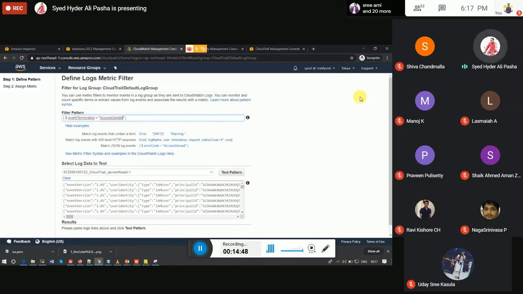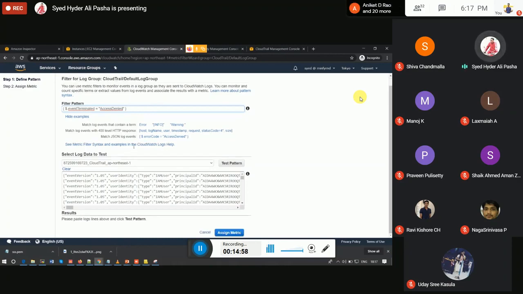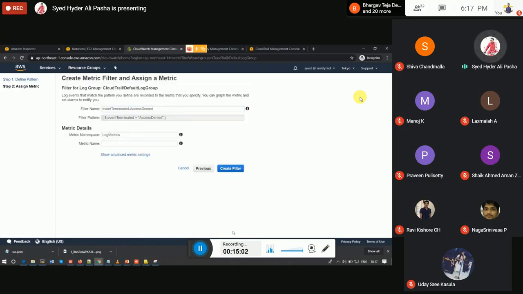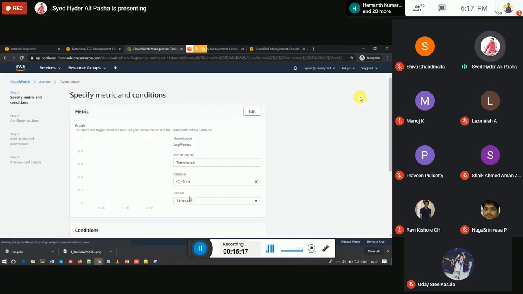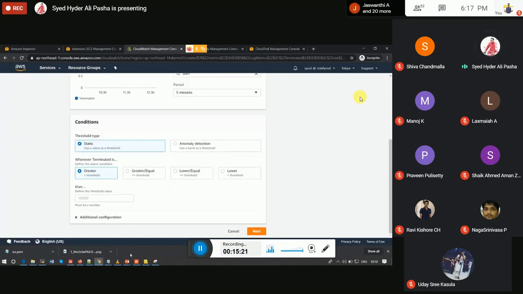If we are having this event terminated, then it will create a metric filter, and then it will assign a metric. Whenever the instance got terminated, it will show us the result, and then here we can create the alarm, and then whenever the instance gets terminated, we will be getting the notification if we just create the alarm here.